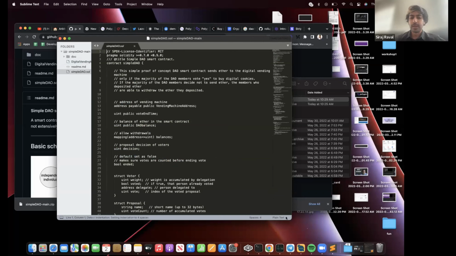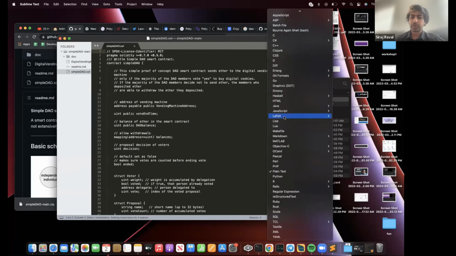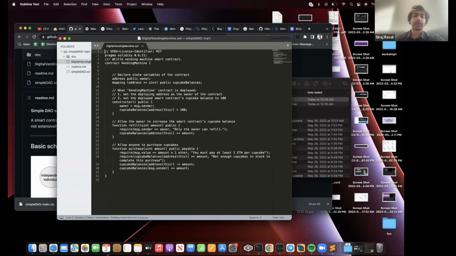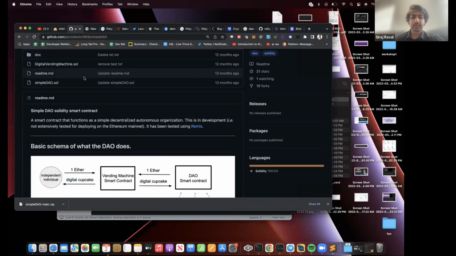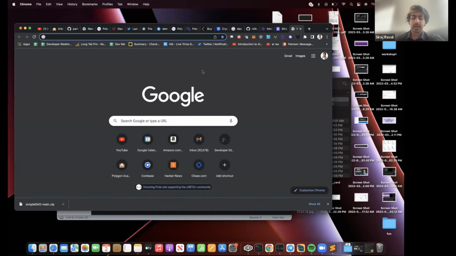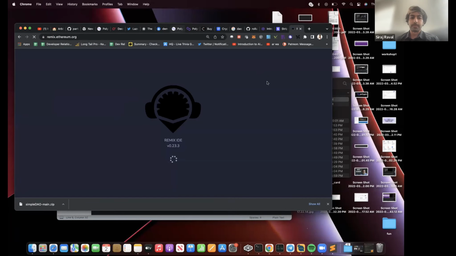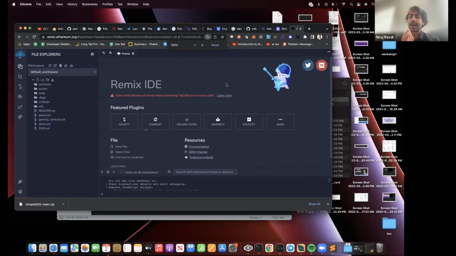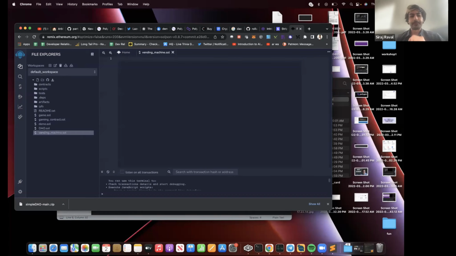So there are three different functions here that I want to talk about in the digital vending machine. Then we have our Simple DAO. What we're going to do is deploy this to the Polygon blockchain. And how do we do this? One very easy way to do this without installing any local files is to use Remix. Remix is the IDE for the internet for Ethereum. We have Simple DAO, and then we have the vending machine. Okay, so we're going to call this file vendingmachine.sol.